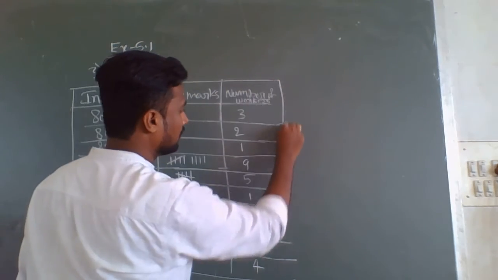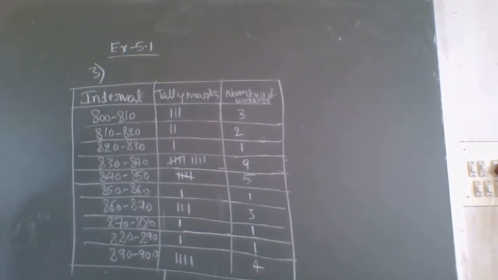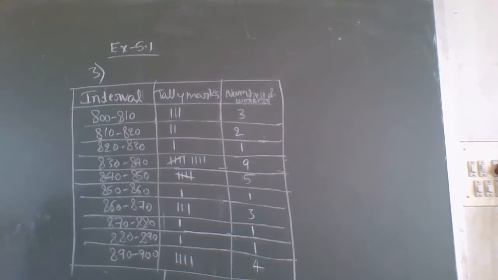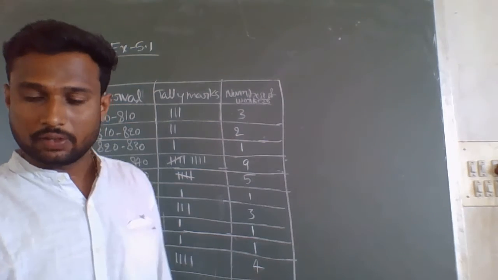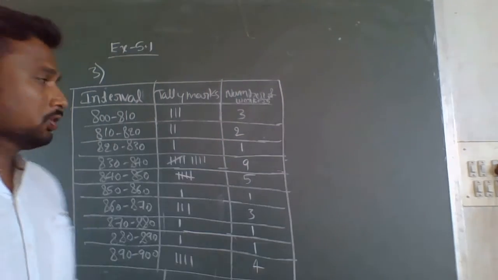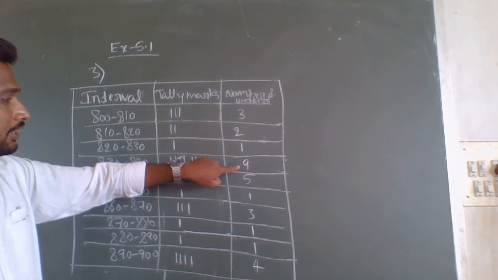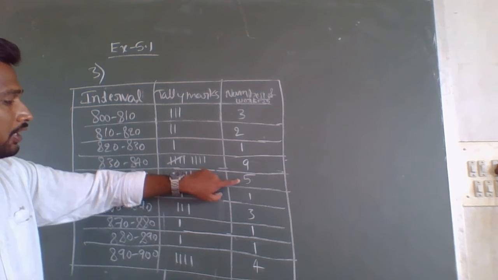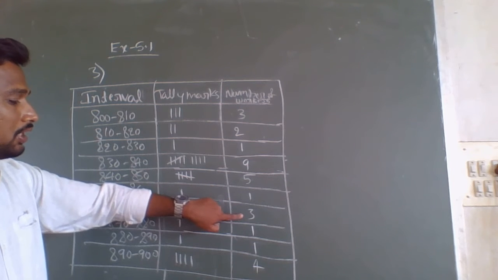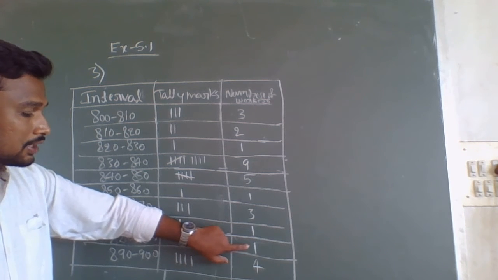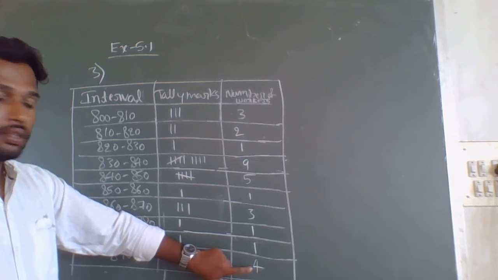So this is the frequency table for the given data. Now here you can cross check: 3 plus how many workers are there. They are given the weekly wages of 30 workers, so you should get 30 only. 3 plus 2 is 5, 5 plus 1 is 6, 6 plus 9 is 15, 15 plus 5 is 20, 20 plus 1 is 21, 21 plus 3 is 24, 24 plus 1 is 25, 25 plus 1 is 26, 26 plus 4 is 30.